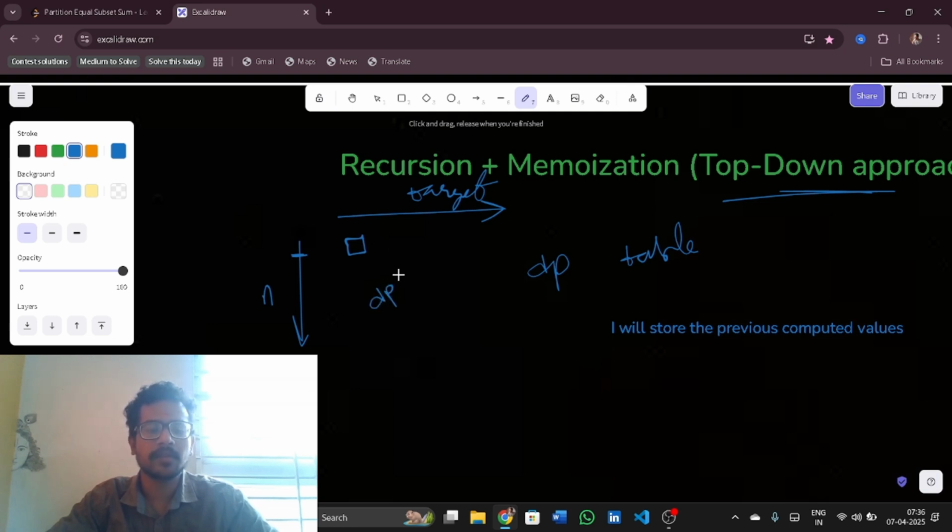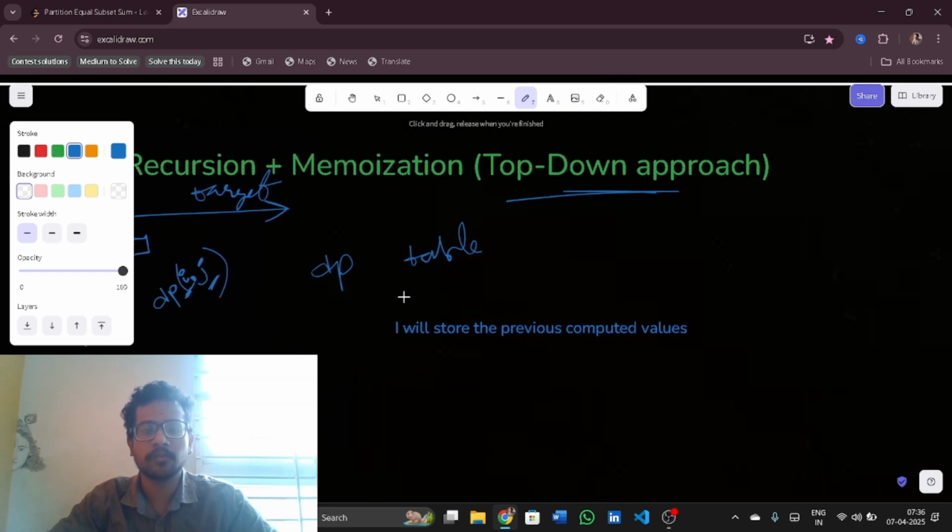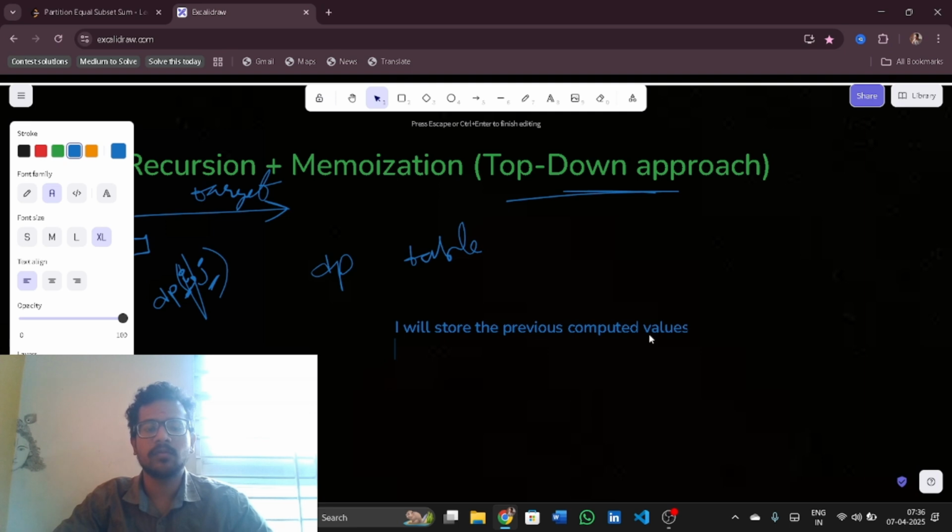dp of i comma j represents whether I can achieve a sum of j by index i. So do I have a subset with sum j till index i? So the size of dp will be n comma target plus 1.